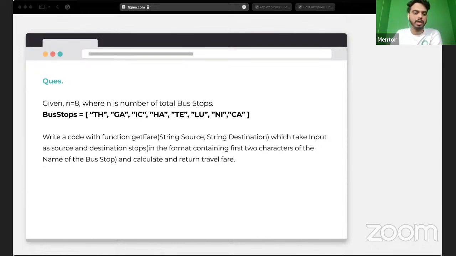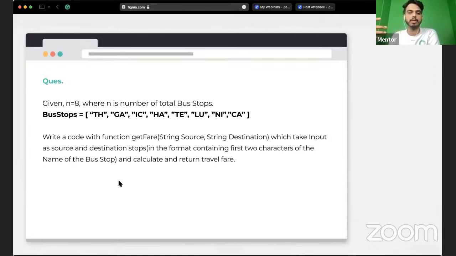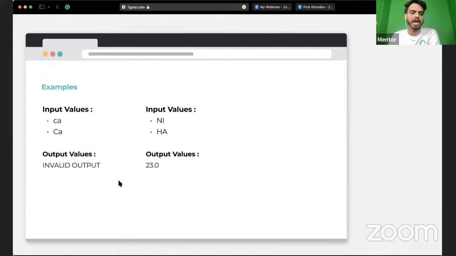All right. So now let's look at some of the examples that we have. What will be some valid use cases? What are going to be some invalid use cases in terms of how we are going to do that? For that, we have some input cases. Whenever we enter the destination and the source, if you enter this, CA is one of the stations that we have, and this is another station. So the first input is going to be the source, and the second input is going to be the destination.